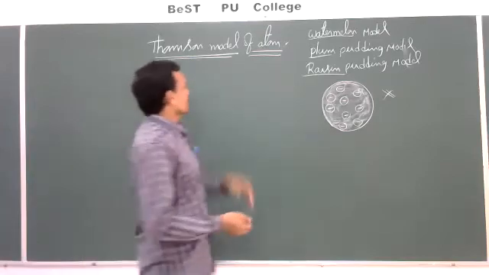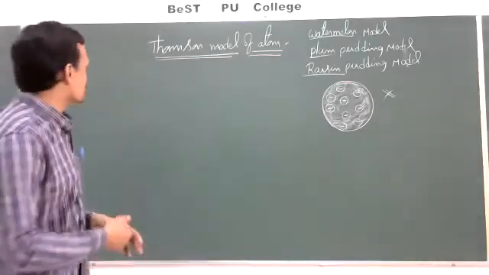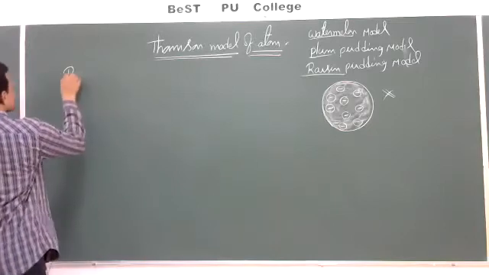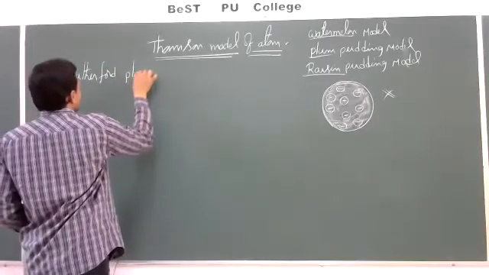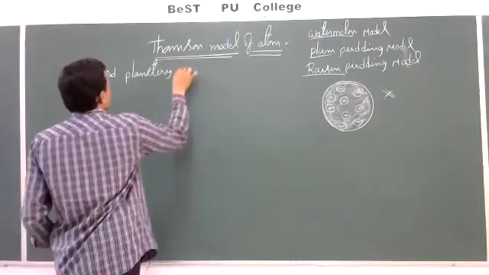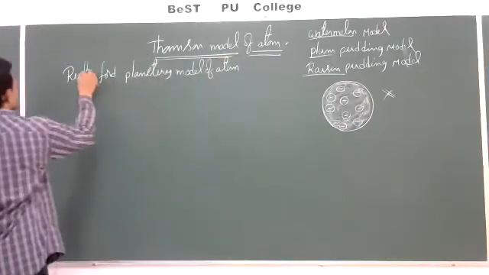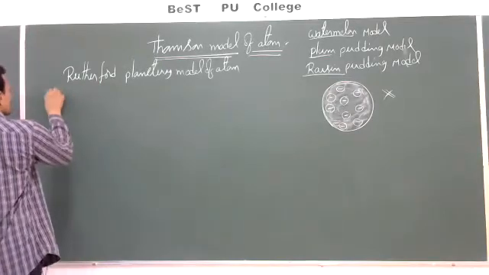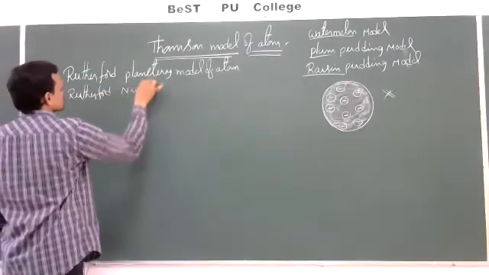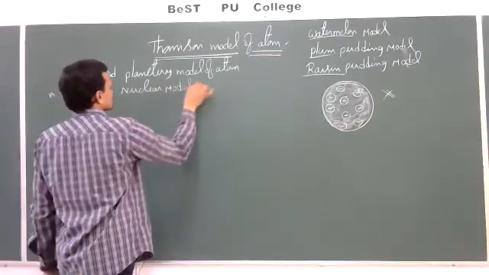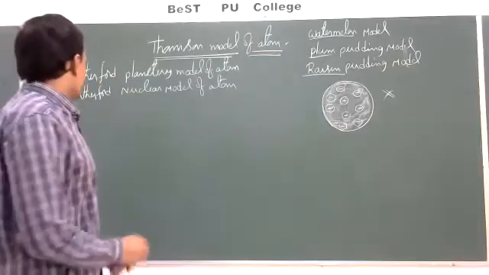Afterwards, to explain the structure of atom, that is the model of atom, one more model was proposed, which is nothing but the Rutherford planetary model of atom, or also called the Rutherford nuclear model of atom.